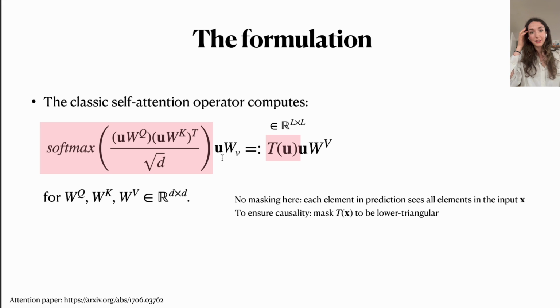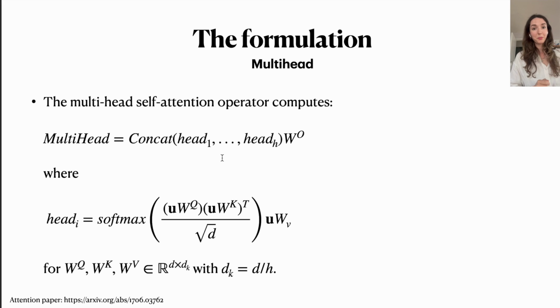A small note to make is that here I'm not using any masking, so if you want to ensure causality, you would also have to mask this matrix T. We don't typically work with just a single attention operator. We would actually use H, the number of attention heads, where we would concatenate all the outputs from these H attentions and use these to then compute our final predictions.